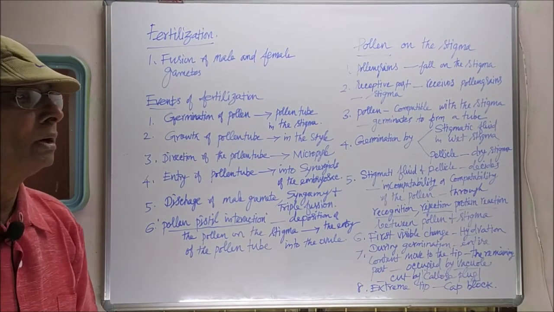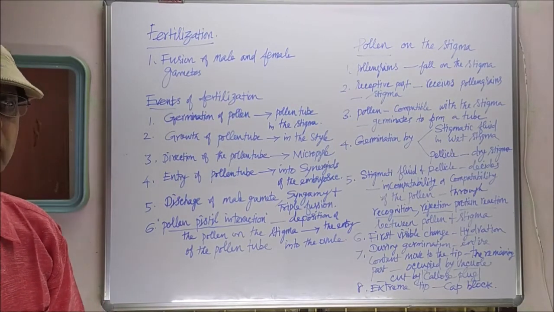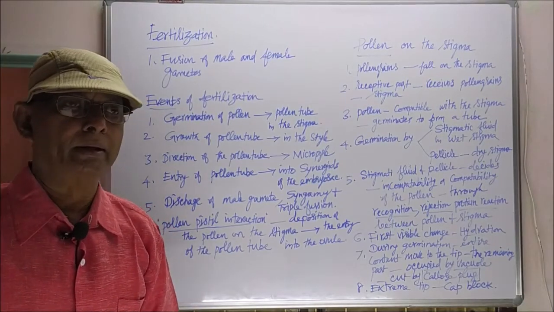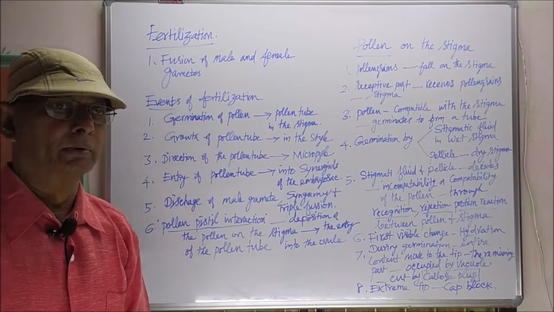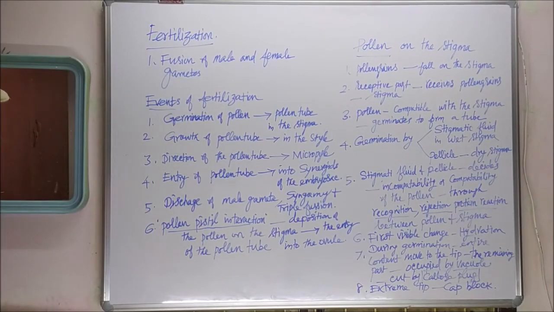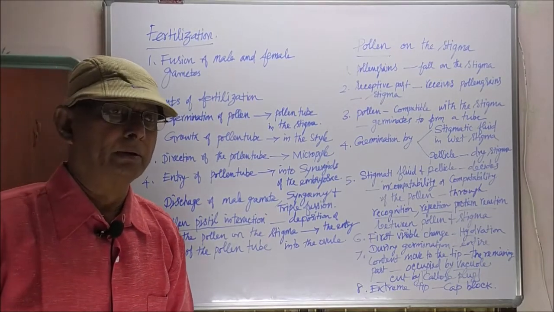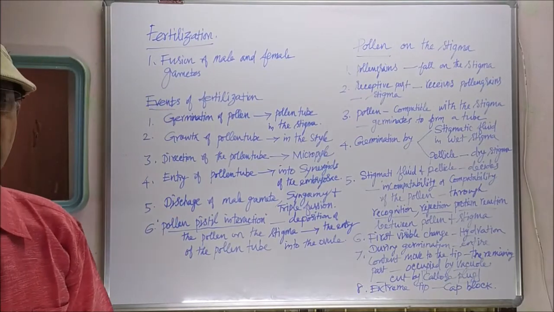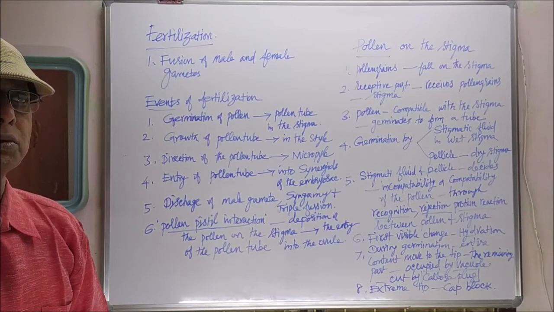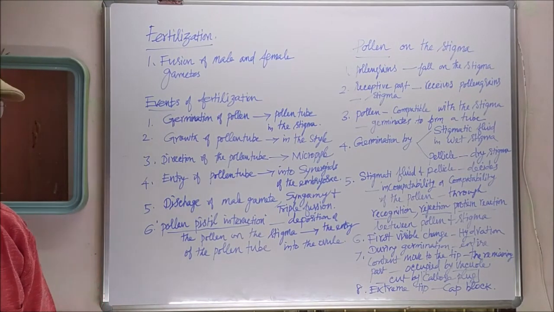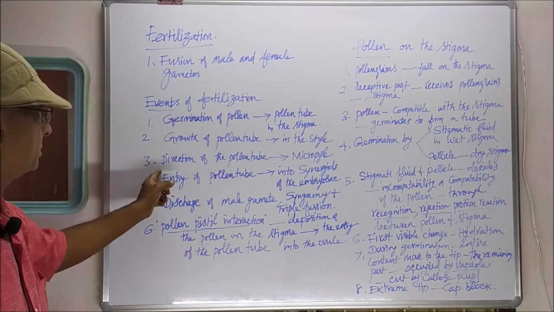Second one, growth of the pollen tube in the style. The style is the stalk of the stigma. Through the style, the pollen tube grows towards the ovule. Then, direction of the pollen tube into the micropyle. What is micropyle? The opening of the ovule is called micropyle. The pollen tube, which is growing through the style, will be directed towards the micropyle of the ovule. That is the third process.